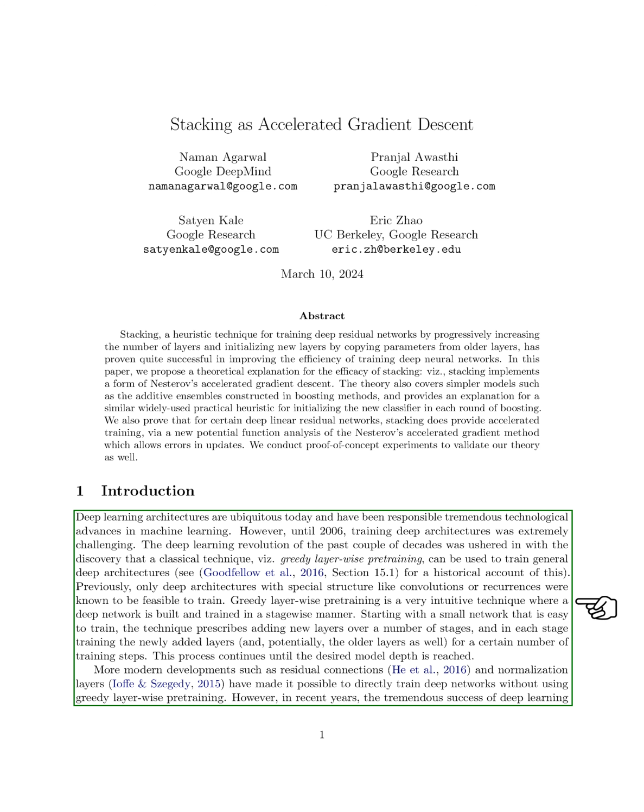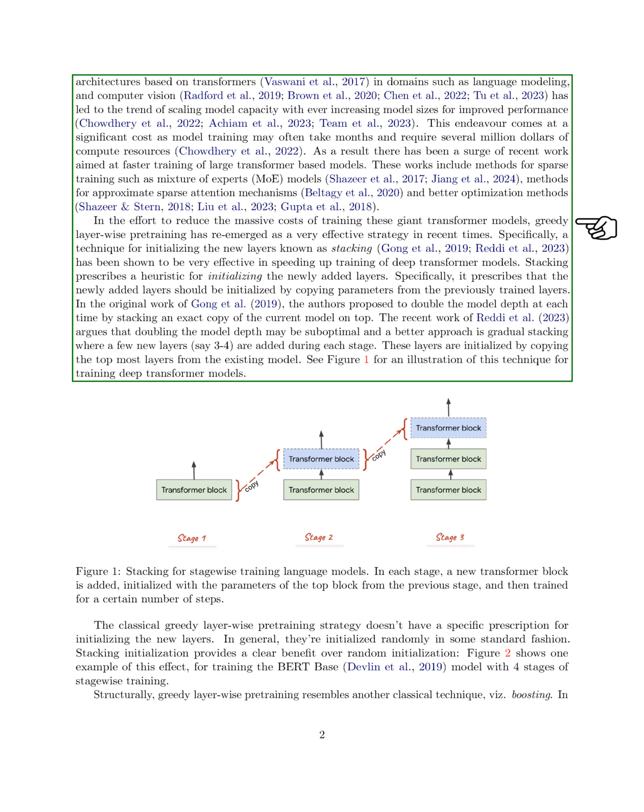This technique involves gradually adding new layers to a network and training them along with the existing layers until the desired depth is achieved. Although modern techniques like residual connections and normalization layers have made it easier to train deep networks without pre-training, the success of transformer-based architectures in tasks like language modeling has led to a trend of using larger models for better performance. However, training these giant transformer models can be time-consuming and expensive, prompting researchers to explore faster training methods.